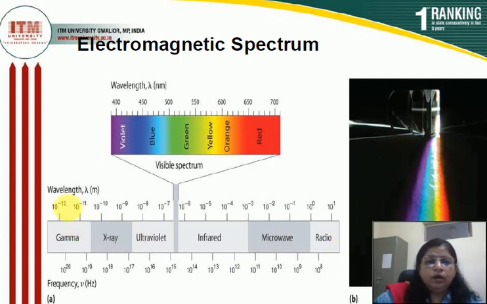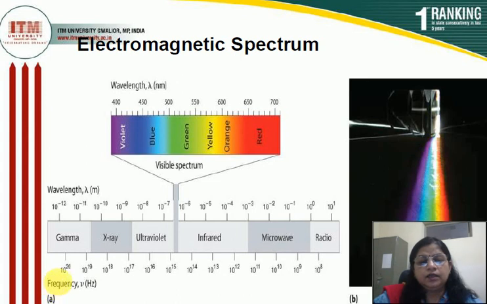At the top of the column, we get the wavelength. Wavelength of electromagnetic radiation, that is gamma rays, X-rays, ultraviolet, infrared, 10 to the power minus 12, minus 11, minus 10, minus 8, minus 7, up to 10 to the power 1. These are the wavelengths of the electromagnetic radiations which we utilize in our spectroscopy part. At the bottom of this graph, we get the frequency.